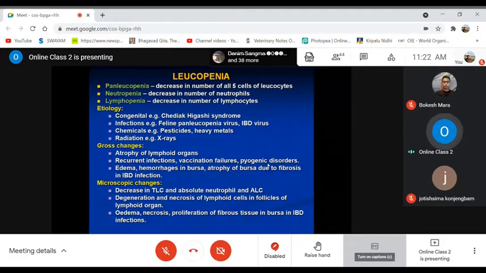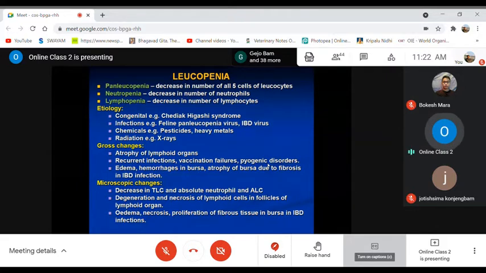And there may be edema and hemorrhages in the bursa of Fabricius. There may be atrophy of the bursa, mostly due to fibrosis, particularly in infectious bursal disease infection, which occurs mostly in young poultry birds.